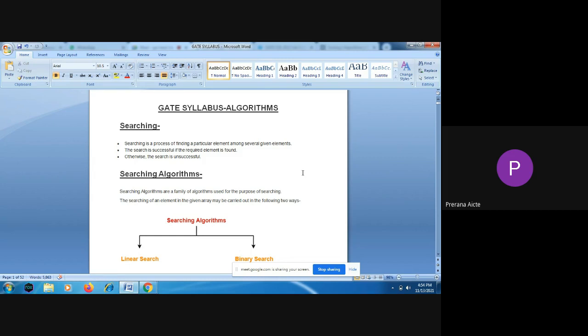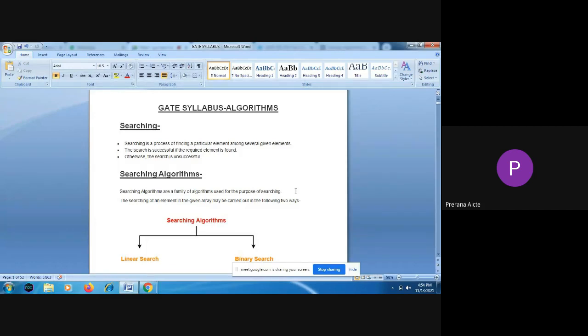In general, space complexity means the fixed part and the variable part that exist in the algorithm, that is, the summation of the fixed part and the variable part. The fixed part does not depend on the instance characteristics of the input, whereas the variable part depends on the instance characteristics of the input. The summation of these two values gives you the space complexity of a particular algorithm.